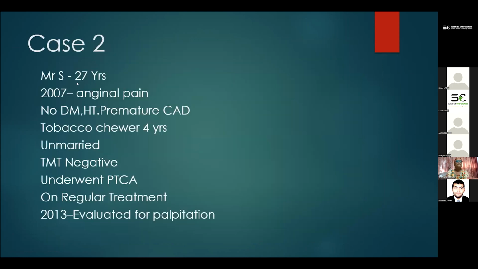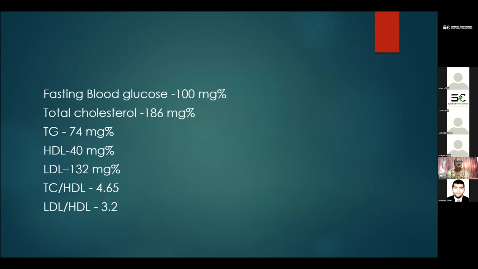So the second case was 27 years old. He presented in 2007 with anginal pain. There was no history of diabetes or premature CAD. He was a tobacco chewer for 4 years, unmarried. TMT was negative, and this patient was also on regular treatment. He was again admitted in 2013 for palpitation. So during his index admission, these were the parameters.